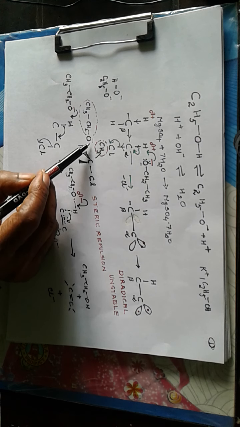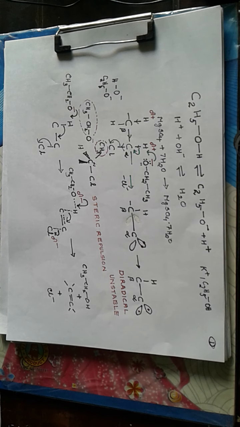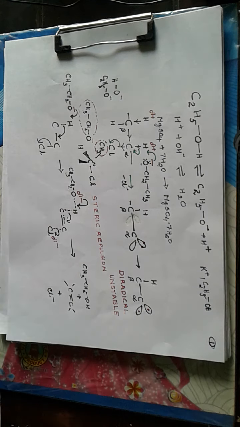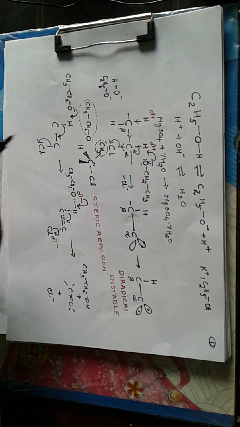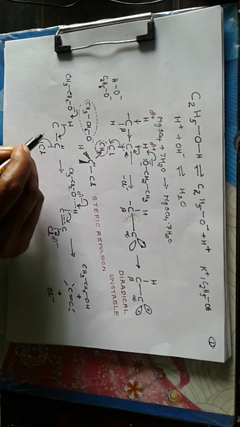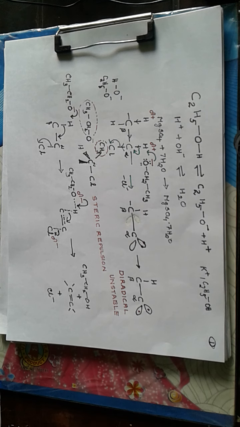So it cannot go near the alpha carbon to execute an SN reaction. So when this ethoxide group approaches this alpha carbon for a nucleophilic substitution, it will be repelled by a methyl group, so that ethoxide will not favor nucleophilic substitution. Now the only remaining chance is to attack the beta hydrogen. So this is alpha carbon, this is beta carbon. Hydrogen connected to beta carbon is called beta hydrogen.